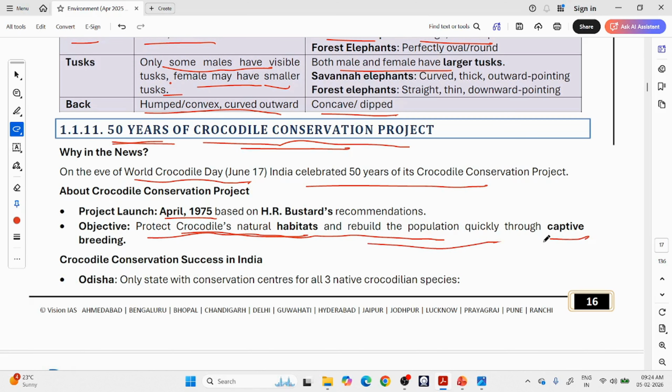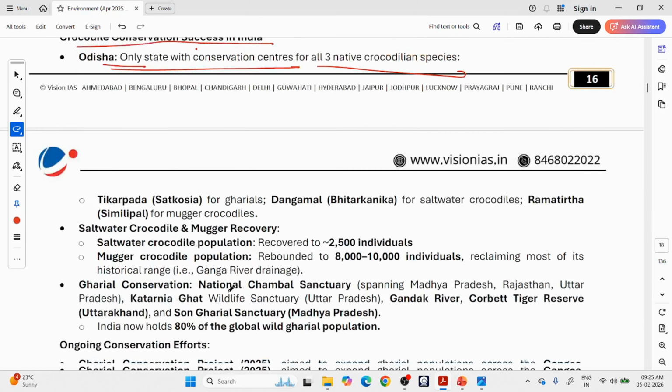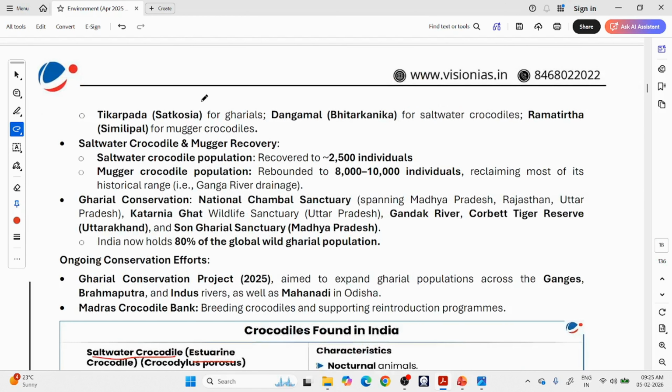Captive breeding means we are bringing them and breeding them artificially in zoos or some other enclosed spaces. Crocodile conservation success in India. Odisha's conservation of crocodiles is very successful. Odisha is the only state where you will see conservation centers for all three crocodile species of India: saltwater, Magar and Gharials. All three can be seen in Odisha.